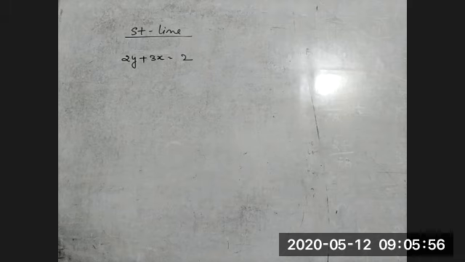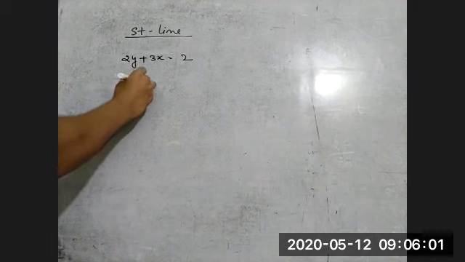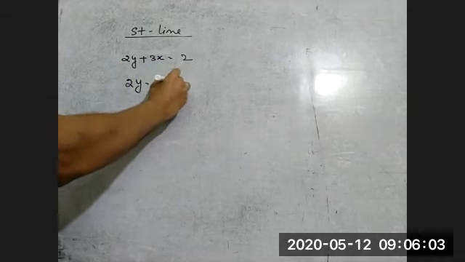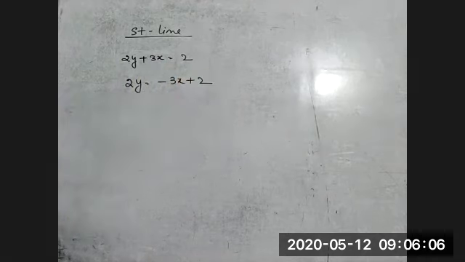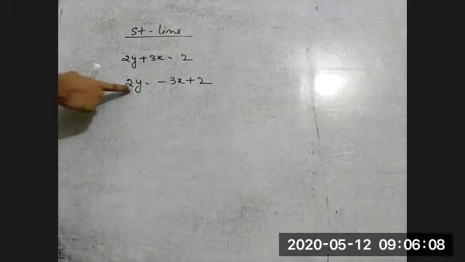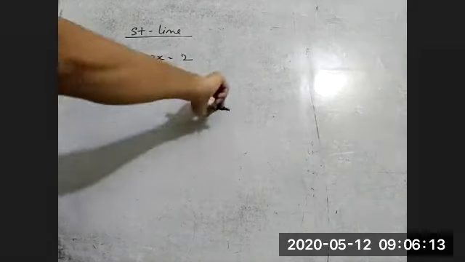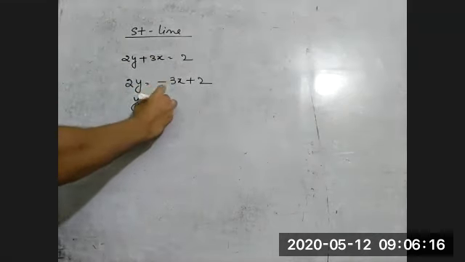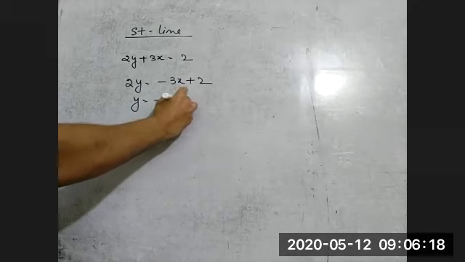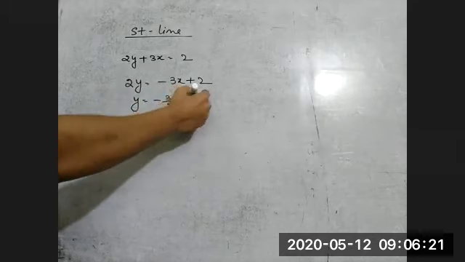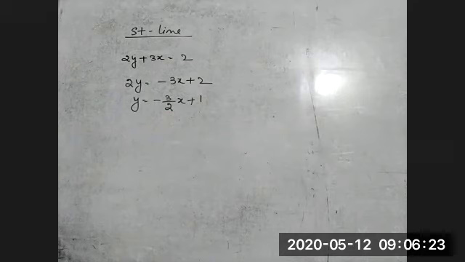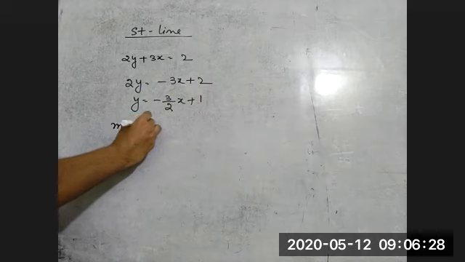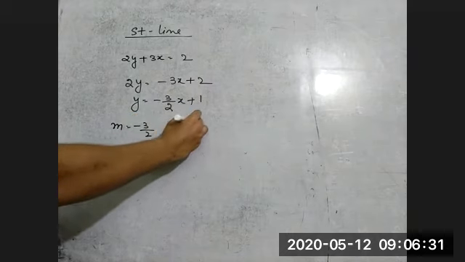While writing this equation in standard form, you can do 2y is equal to minus 3x plus 2. But still we have a coefficient of y, and we have to make it without coefficient, so we can send this to that side. So we can write y is equal to minus 3 by 2 x plus, again we'll divide, that is 1. Now you can see y is equal to mx plus c. So here m is minus 3 by 2, and c is plus 1.